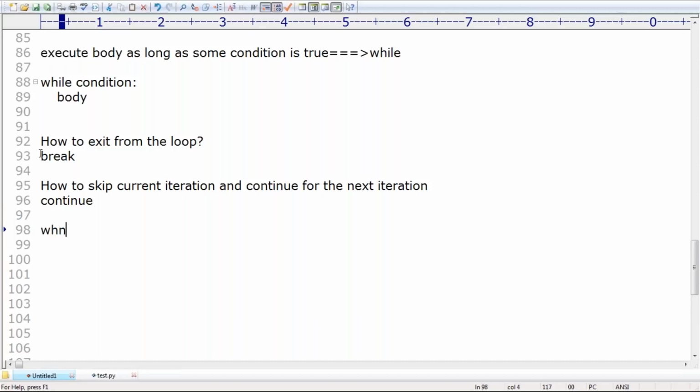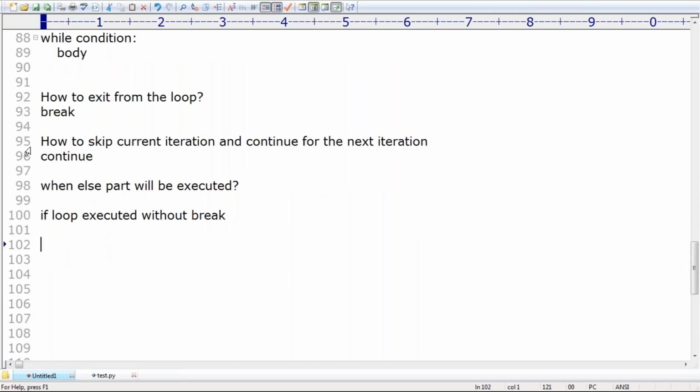Next, when will the else part be executed? Can I spell out, sir? When will the else part be executed? If the loop executed, please guide. If the loop executed without break, if no break, then only the else part is going to execute, right? That's all, sir. Clear? Everyone can understand? Yes, ma'am. Okay, that's all.